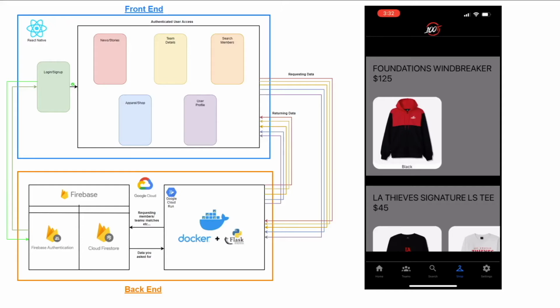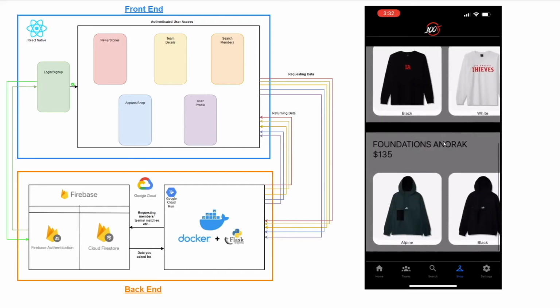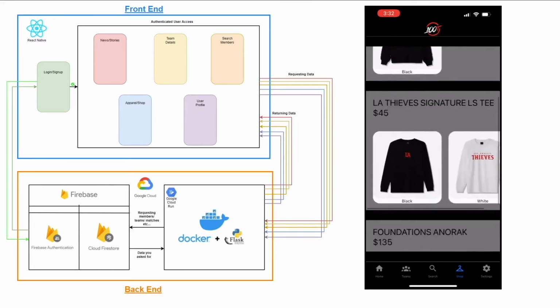Moving on to the shop category, 100 Thieves also have apparel. So I've included just a few items from their shop, but basically what we see here is a list of items. As you scroll vertically, it's a different item, and the horizontal scrolls that are available are the different color options for each of the items.